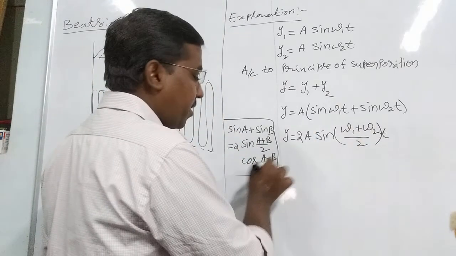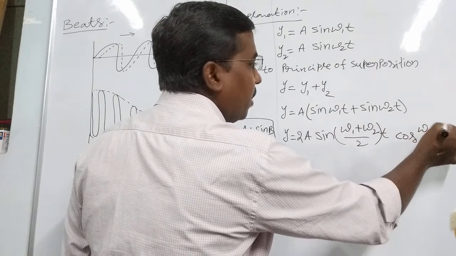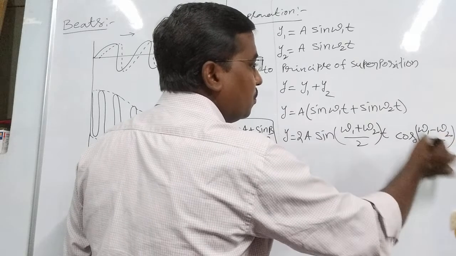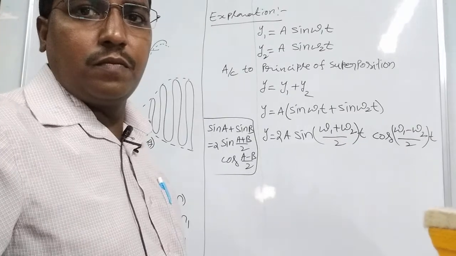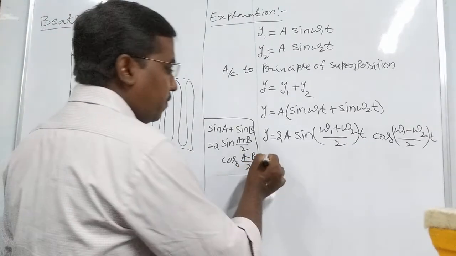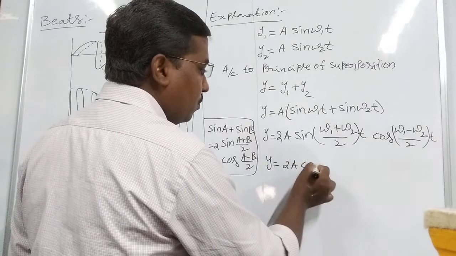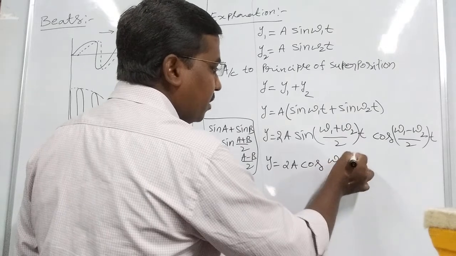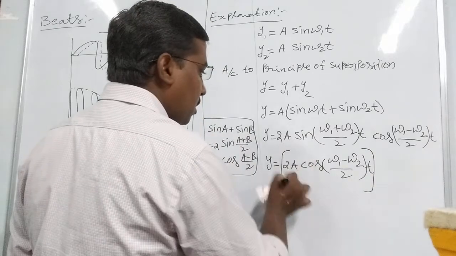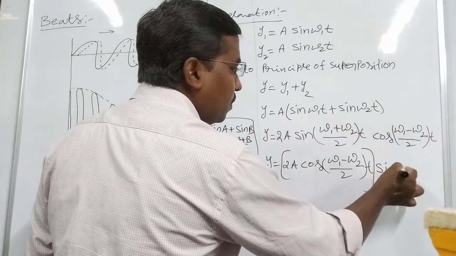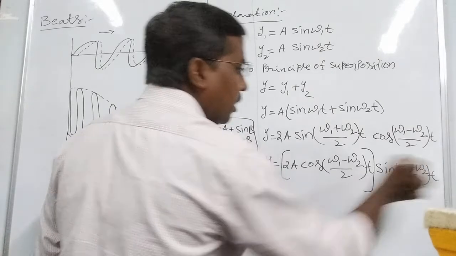So cos of (A minus B) by 2 is cos of (omega 1 minus omega 2) by 2 into t, and sin of (A plus B) by 2 is sin of (omega 1 plus omega 2) by 2 into t.